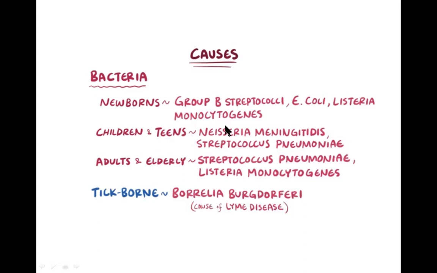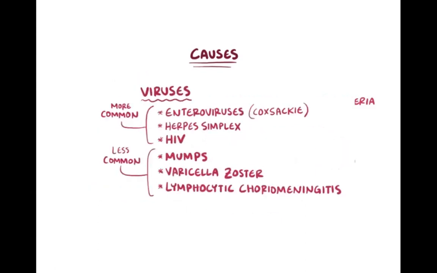In children and teens, usually Neisseria meningitidis and Streptococcus pneumoniae are the cause. And in adults and the elderly, there are Streptococcus pneumoniae and Listeria monocytogenes. Other than that, tick-borne Borrelia burgdorferi, which is the cause of Lyme disease. These are the bacteria which cause meningitis.